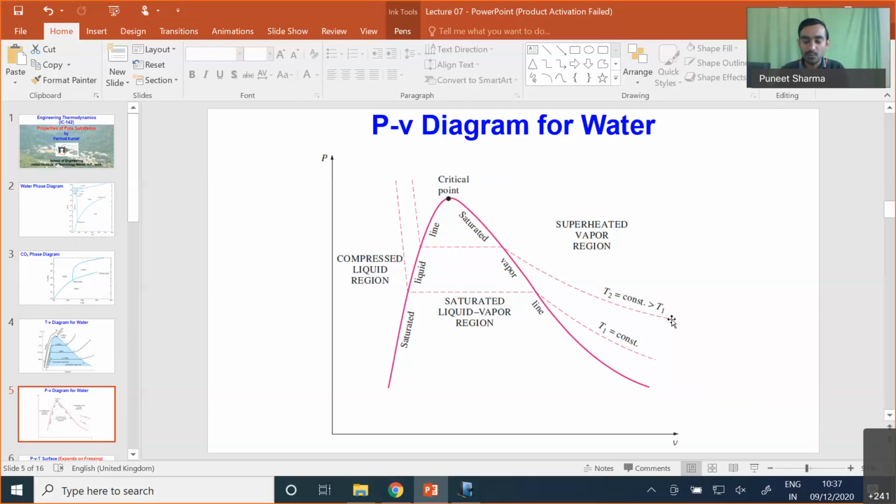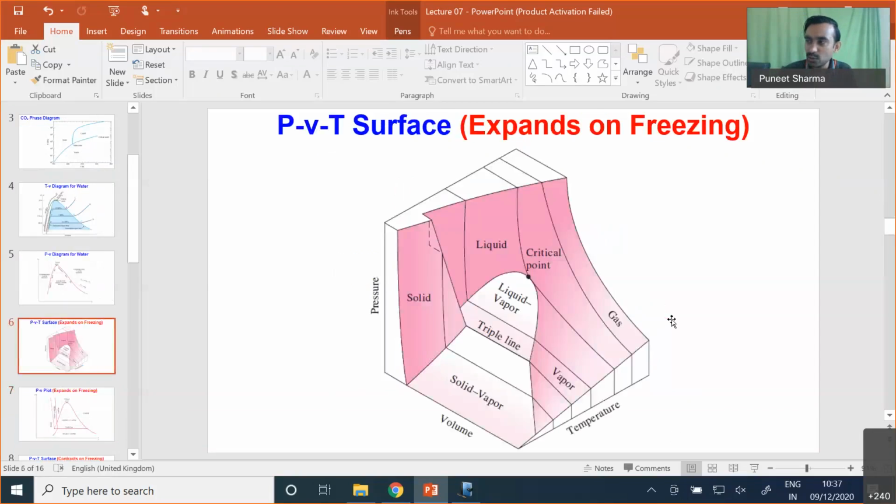This is true for water. However, for the majority of substances, once fusion happens from liquid to solid, we will have contraction of that phase and a decrease of specific volume.